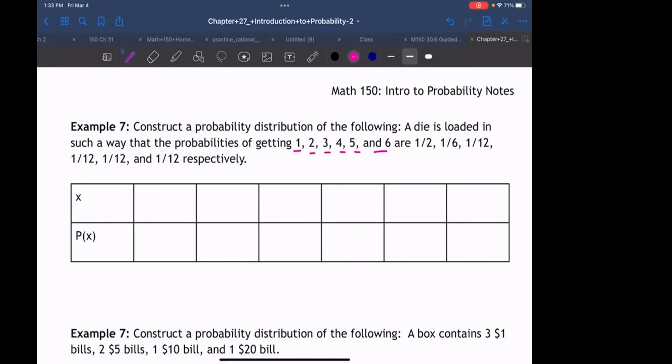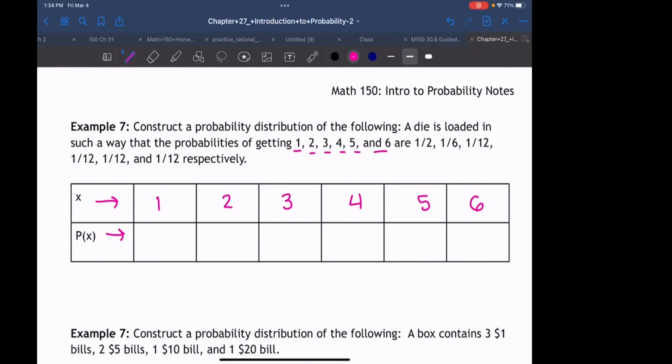Okay. So if we're trying to make our probability distribution, what would go in the X row? 1, 2, 3, 4, 5, 6. Yeah, right, because these are all the outcomes, right? 1, 2, 3, 4, 5, and 6. Does everyone see how the X values take on all the values? Okay. And then the probability of X are their probabilities, right?